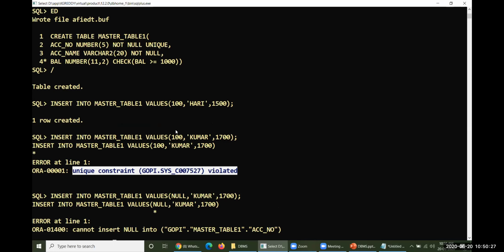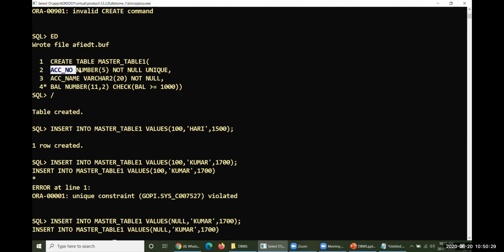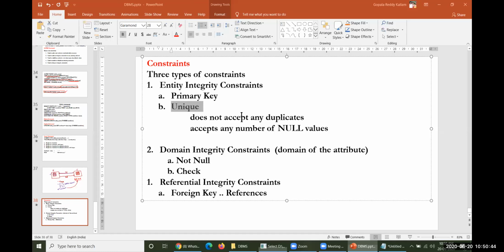But here you observe that on this particular column you have enforced two different kinds of activities. One activity is not null and the second activity is unique. Instead of that, I'd like to combine these two and come up with one new constraint. That constraint is called primary key.